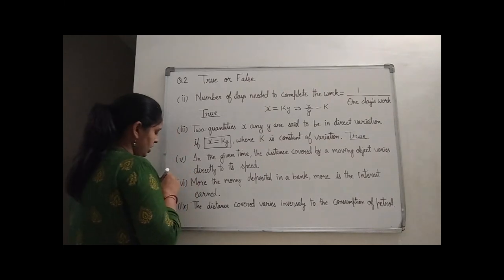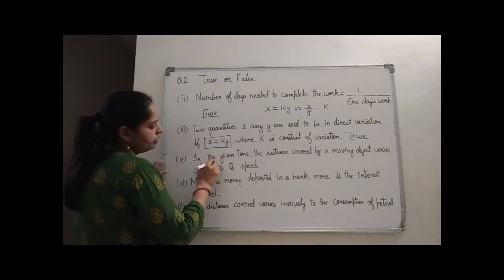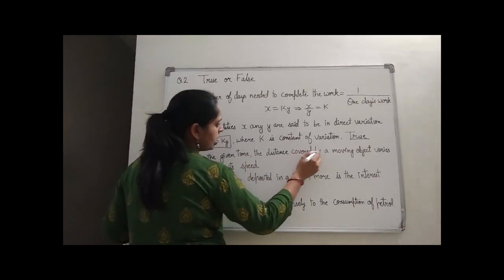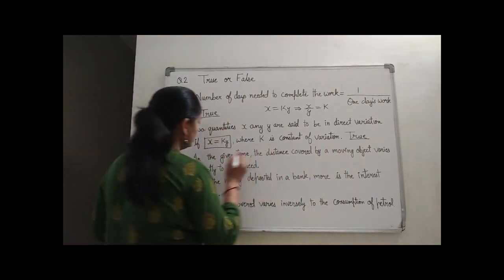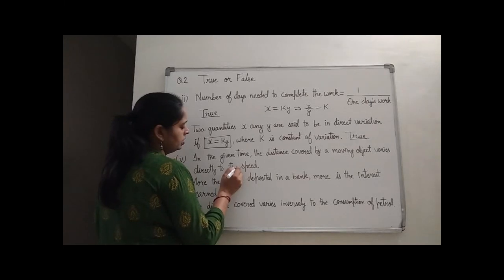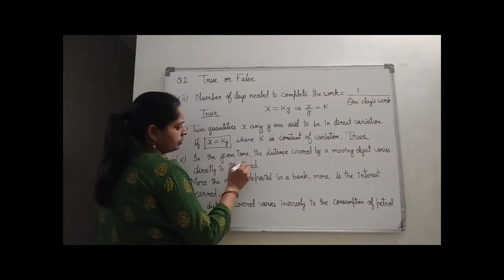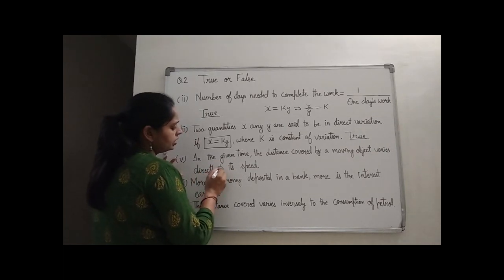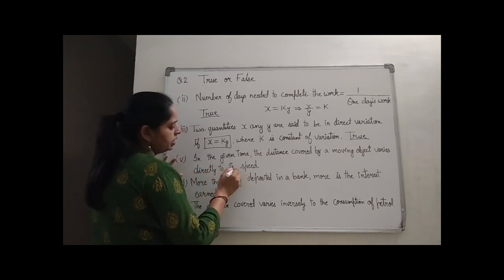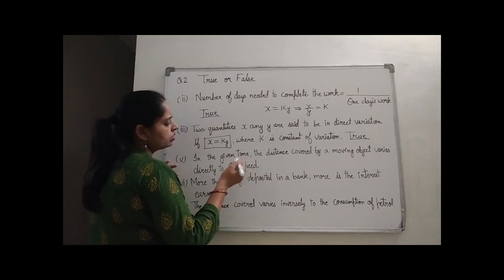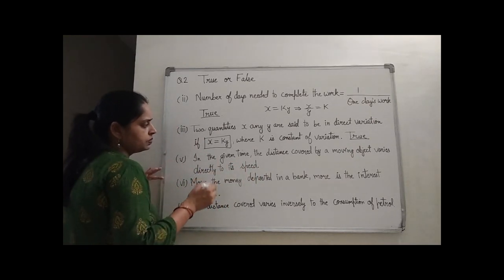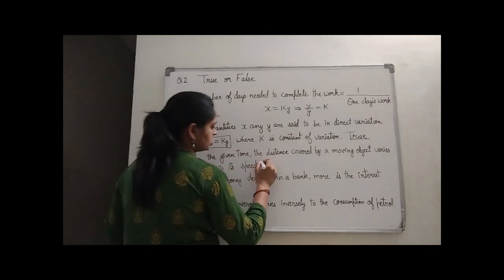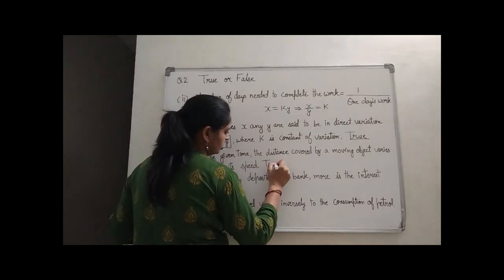Right? Now see the fifth one. In the given time, the distance covered by a moving object varies directly to its speed. In the given time means in a fixed time. The distance covered by a moving object is directly proportional to its speed. So yes, the more the speed, the more distance will be covered. The less the speed, the less distance will be covered in a fixed time. Right? So this is again a true statement.